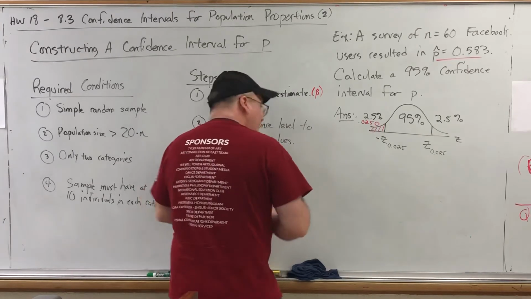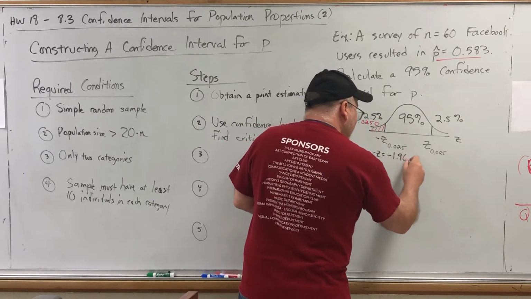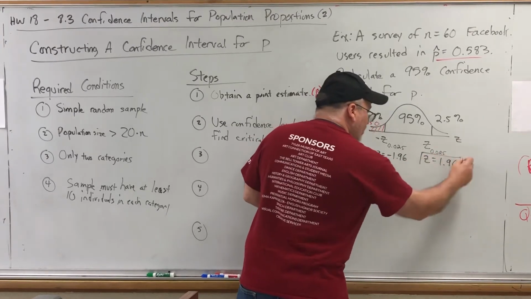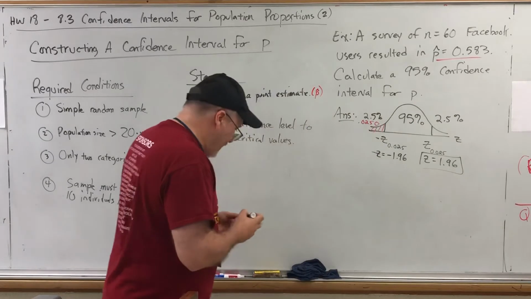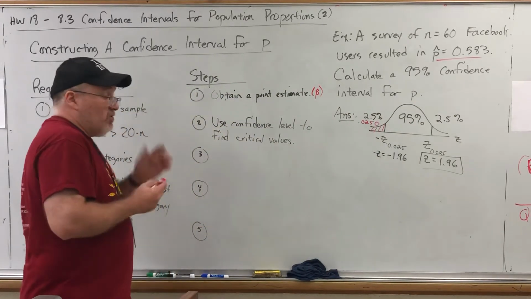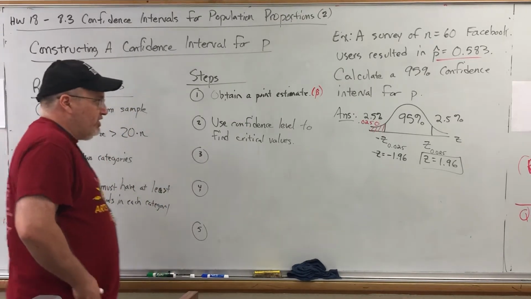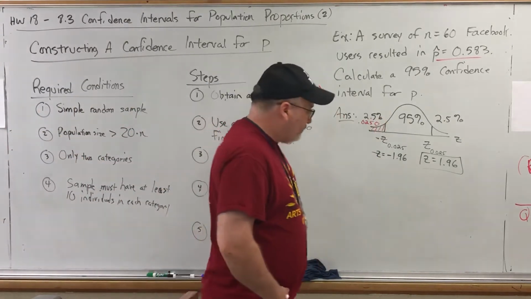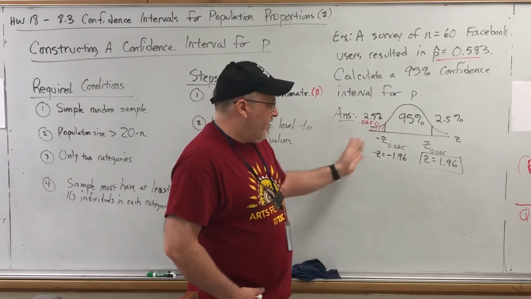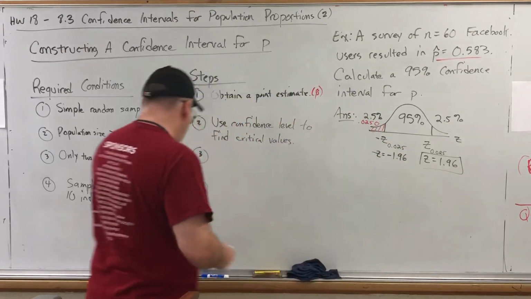So the negative Z is negative 1.96, which means the positive Z is positive 1.96. You only need one of them. Doesn't matter which one you get. All right, so that's the same as it was in the confidence interval for a population mean. Stick the confidence level in the middle, cut the remaining percent in half for each tail, use the Z table to find either Z value, and remember that they're opposites.